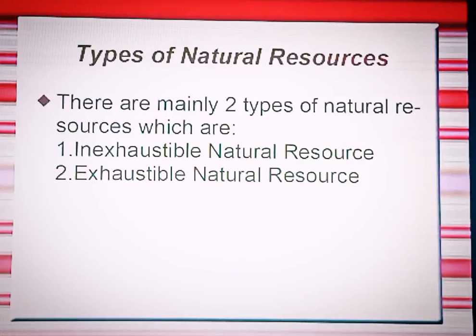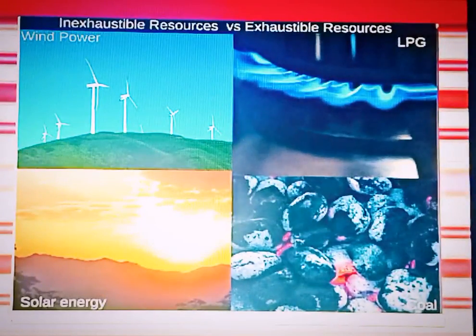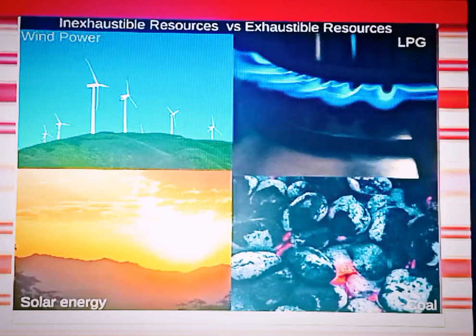Now we are going to study the types of natural resources. Friends, there are also mainly two types of natural resources. One of them is inexhaustible natural resources, and the other one is exhaustible natural resources. Inexhaustible resources are wind power and solar energy. You can learn inexhaustible as unlimited, because in means un. And exhaustible does not have in, which means these are limited only, not unlimited.